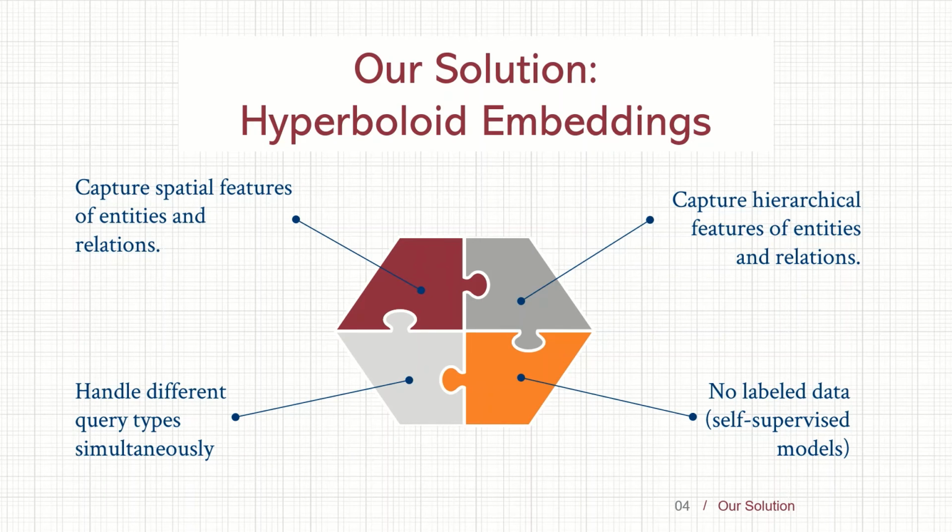To alleviate the challenges with previous approaches, we propose hyperboloid embeddings with a focus on solving the given challenges. We need the representations to improve querying over knowledge graphs, and the representations need to capture both hierarchical and spatial information. Also, we need to define logical operations such that we can use the geometries to learn our representations. Additionally, given the large scale of naturally collected knowledge graph datasets, we would prefer to develop a self-supervised approach and use unlabeled knowledge graphs towards learning representations.